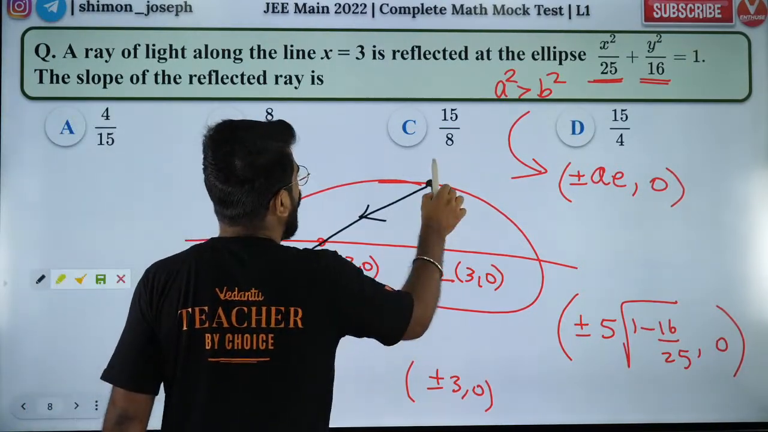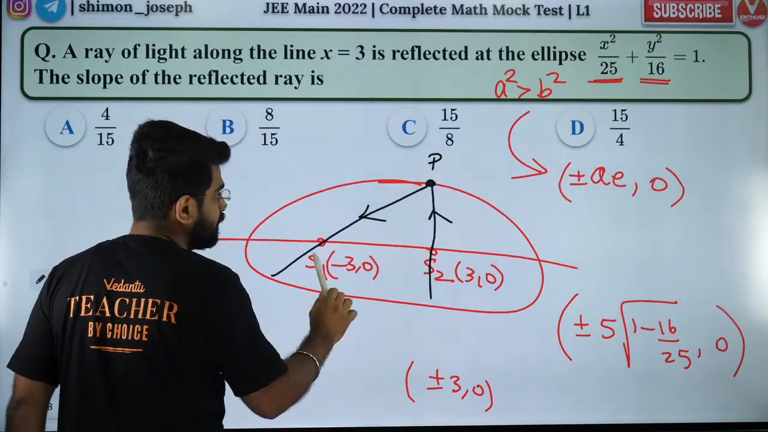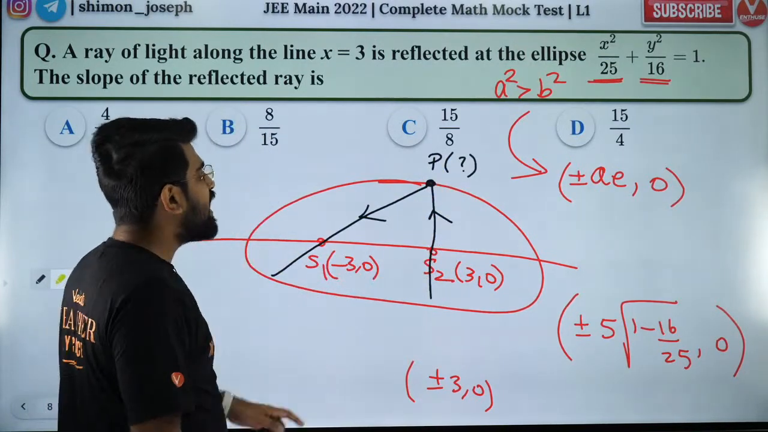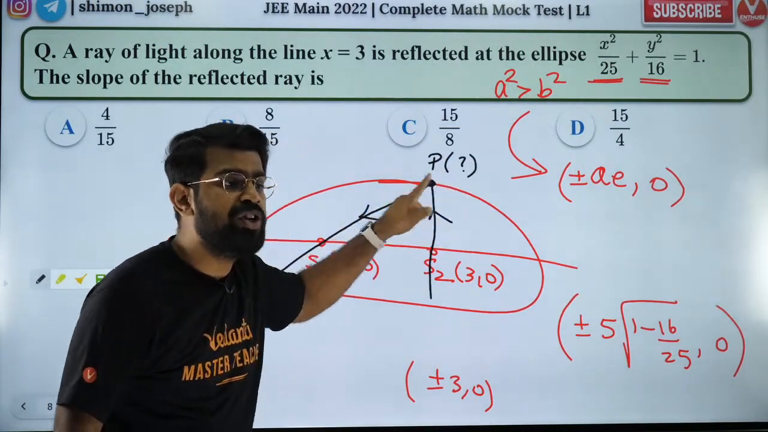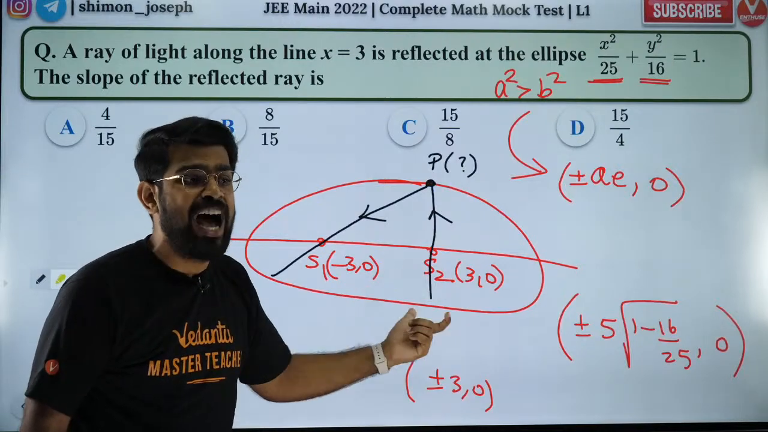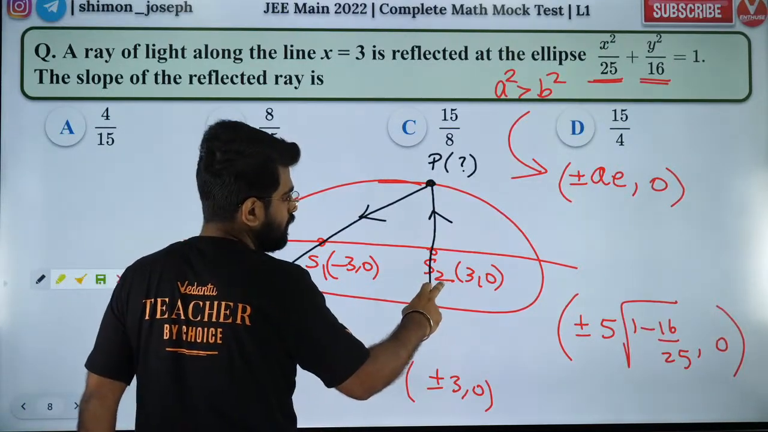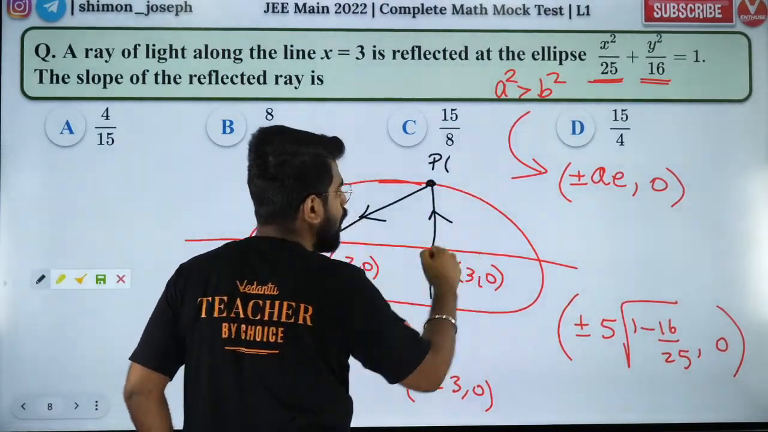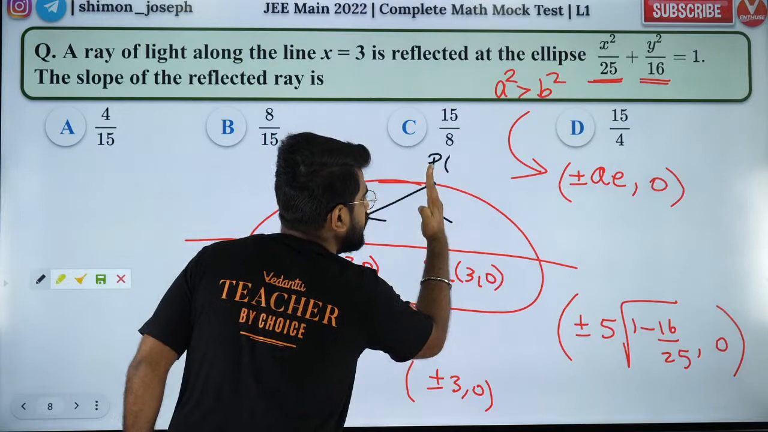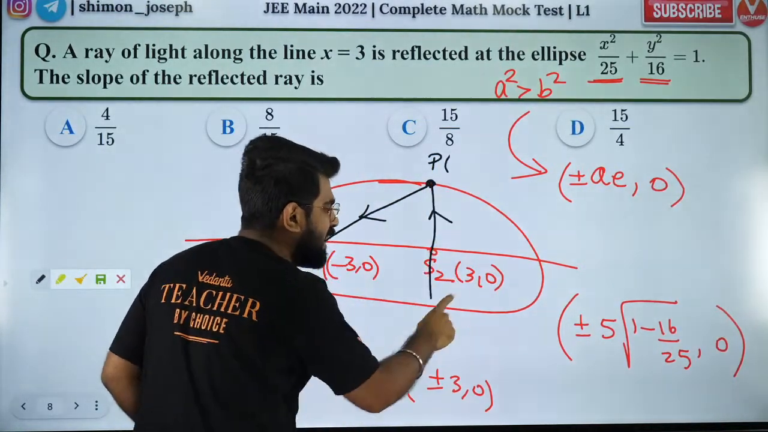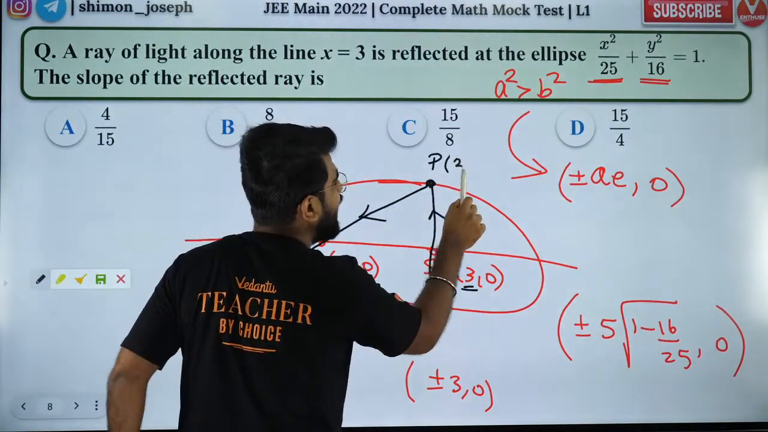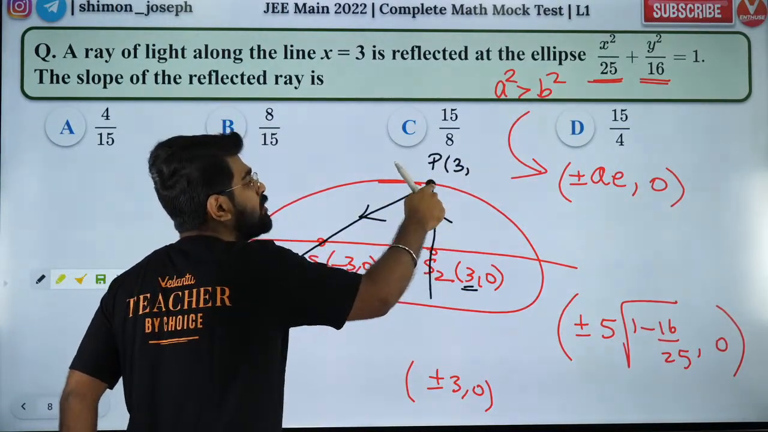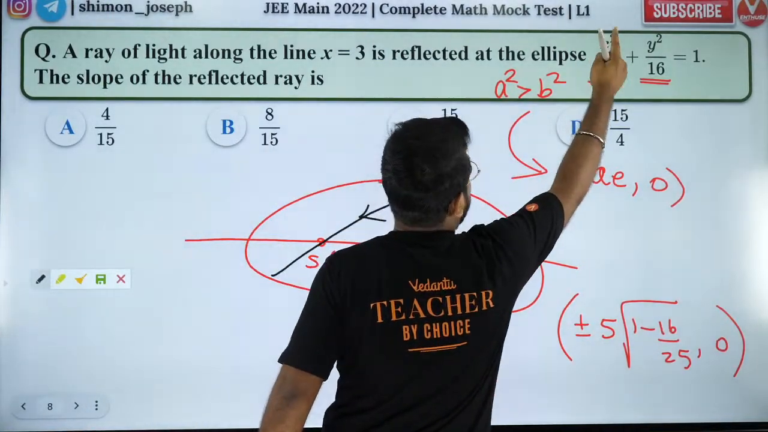Now, they are asking you what is the slope of PS1, the slope of the reflected ray. So I need to find out what this point is. So guys, how do I find out what this point is? We all know that P's x coordinate will be 3, because if the line is going straight at P, the same x coordinate will be there as S2. So P will have x coordinate 3. What will be the y coordinate? How do I find it out? P lies on the ellipse. So P should satisfy the ellipse equation.